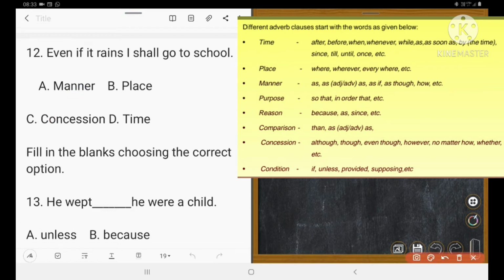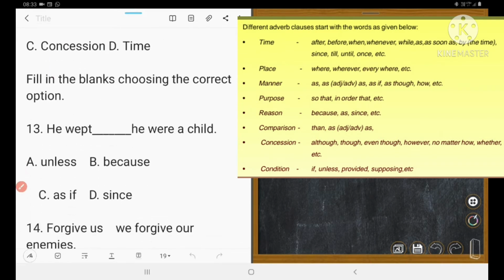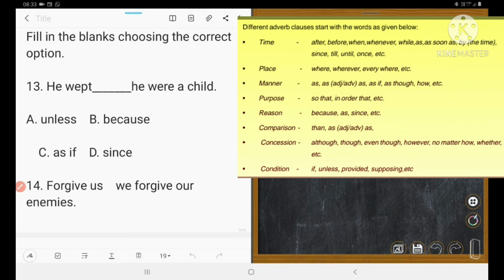Next one is fill in the blanks choosing the correct option. He wept days he were a child. So se kandila satte jepari pila bhaliya kandila. Satte jepari means as if. 13 is C. Next one is